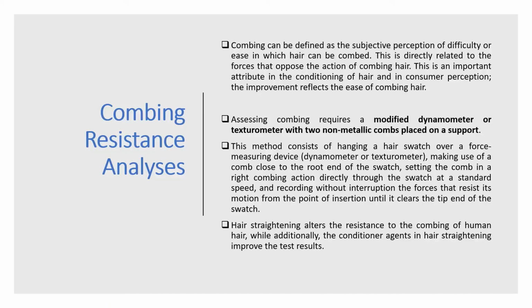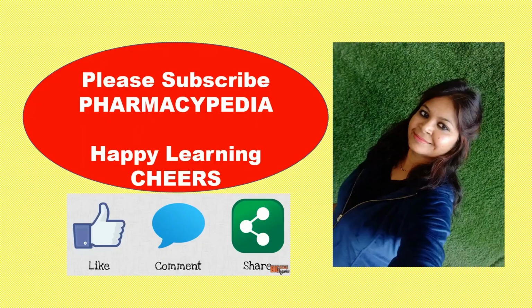Suppose you initially take a reading, then you apply the product, then you again do the same test. That would differentiate whether the conditioner was able to improve or decrease the combing resistance or not. Other hairdressing styles like hair straightening actually alter the resistance to combing of human hair, where conditioners do not actually improve the test results.